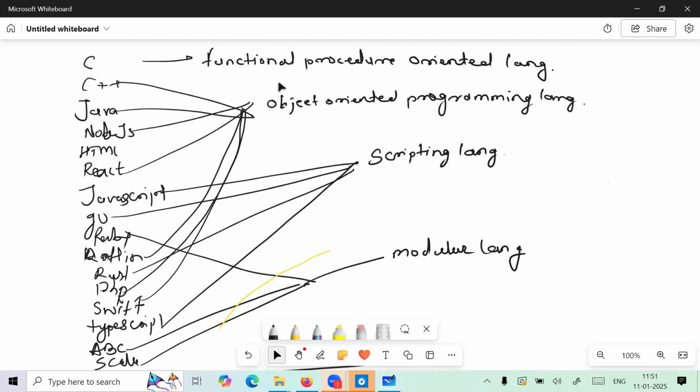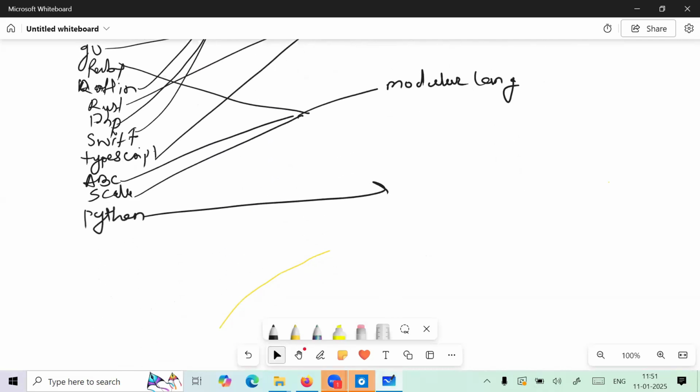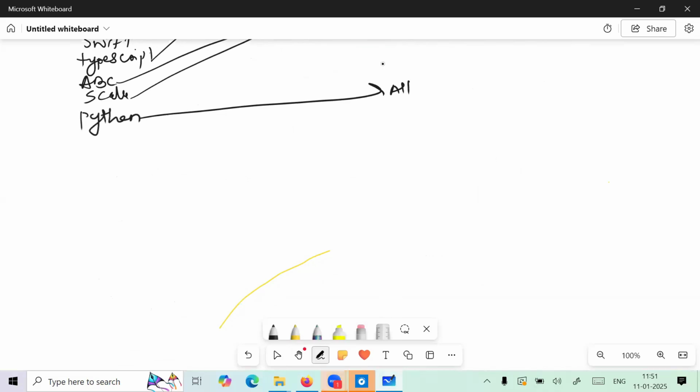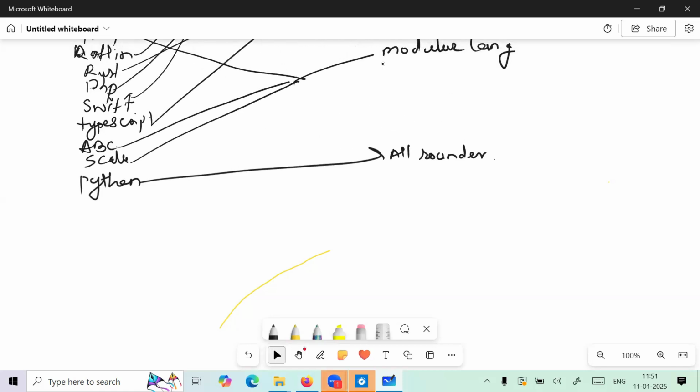Lakshmikant is saying object oriented. Okay, good. Any other answer? Rehan is saying functional. Okay, good. Ashwini is saying scripting. Sumit is saying all in one. Well done, Sumit. All types. Siyagiri is saying all. Perfect, guys. So I'll write down one word here. Python is an all-rounder. Such a beautiful language, guys. So Python is all-rounder.